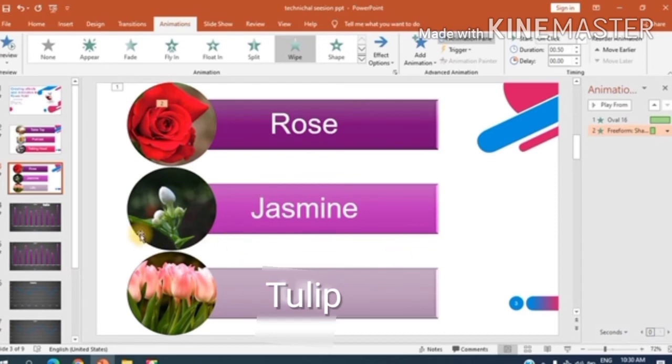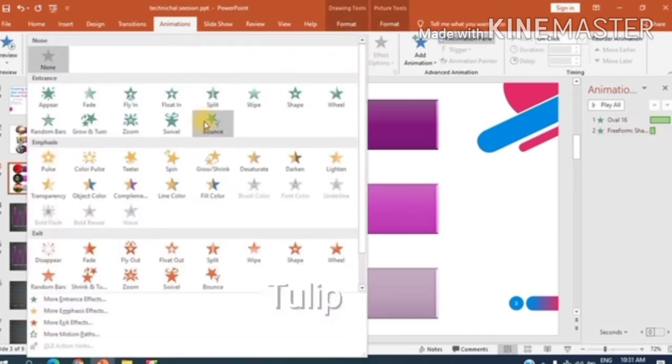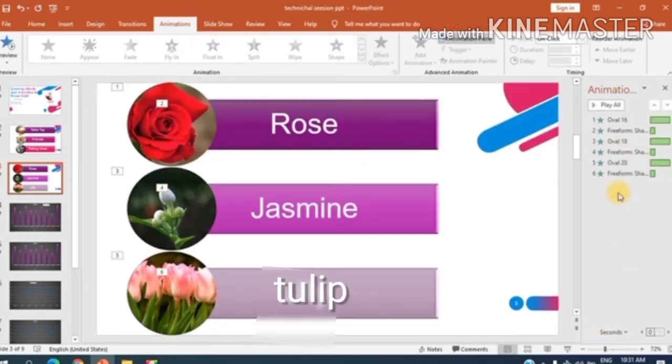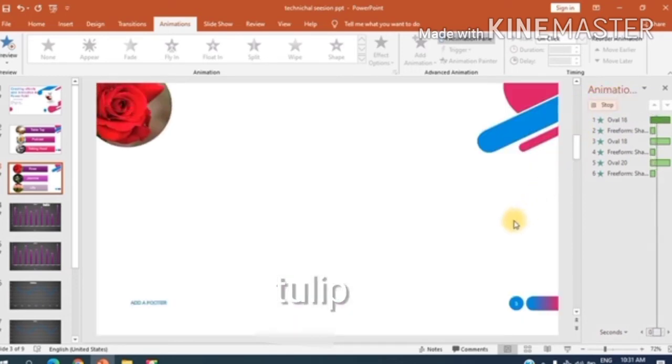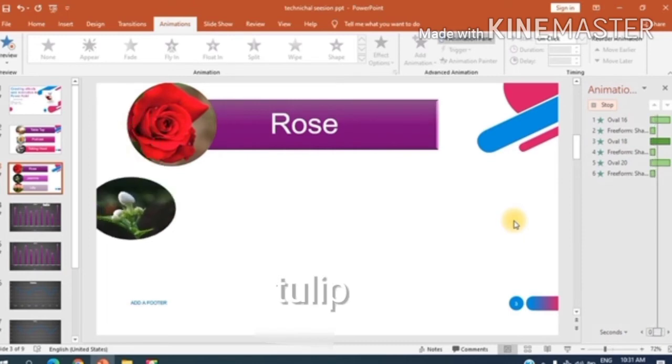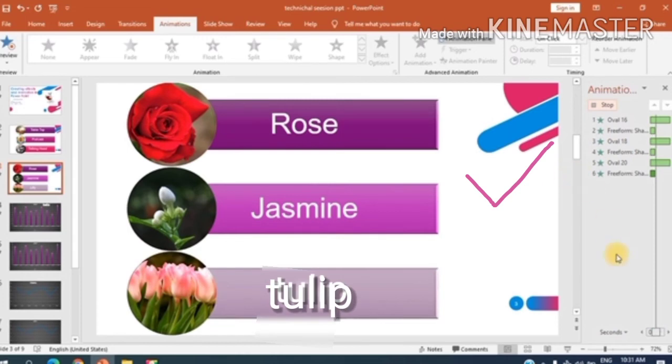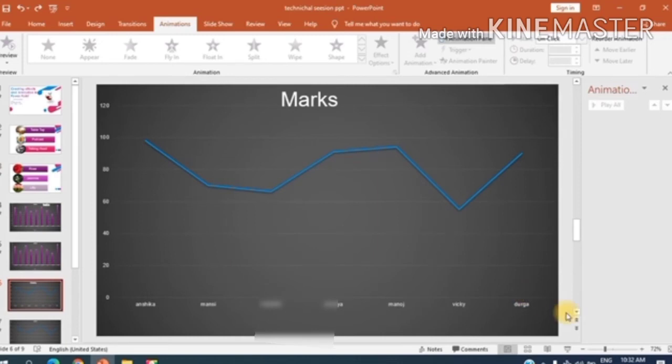And I will repeat the same procedure for these 2 boxes. Let me again fast forward the steps. Now let's play and check it from the animation pane. Go to animation pane and play all. Yes, the chart is ready now this way. So we have completed grouping and ungrouping of the chart. Now let's move on to the next slide, that is graph.